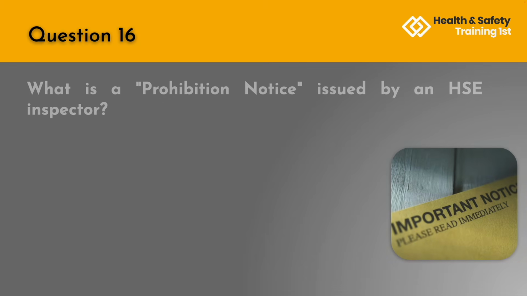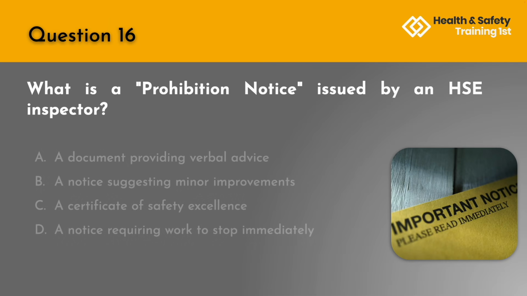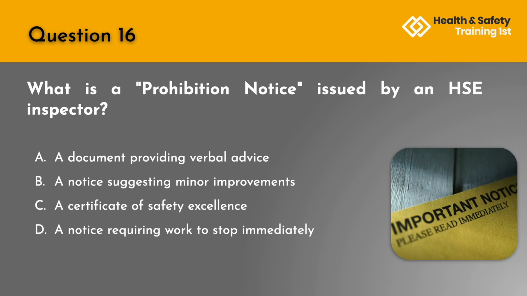Question 16. What is a prohibition notice issued by a HSE inspector? A. A document providing verbal advice. B. A notice suggesting minor improvements. C. A certificate of safety excellence. Or D. A notice requiring work to stop immediately.